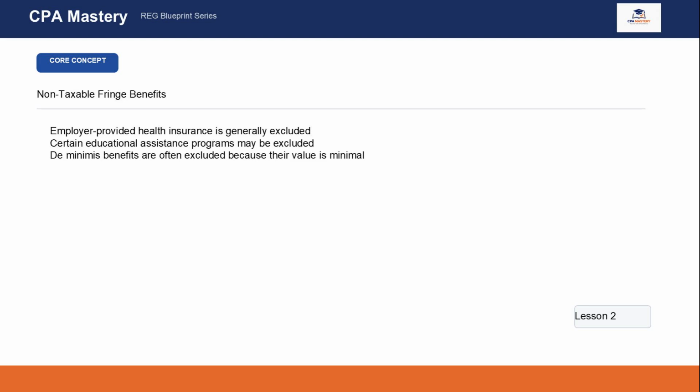When an employer pays for an employee's health coverage, that benefit is generally not included in the employee's taxable income. Educational assistance may also be excluded in some situations, depending on the facts and the applicable rules. Another key category is de minimis benefits. These are small perks that are so minor in value that the IRS does not require them to be taxed. Think of occasional snacks, coffee, or other very small workplace conveniences. On the CPA exam, these exclusions matter because they keep you from overstating gross income.